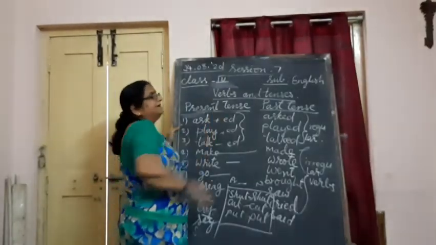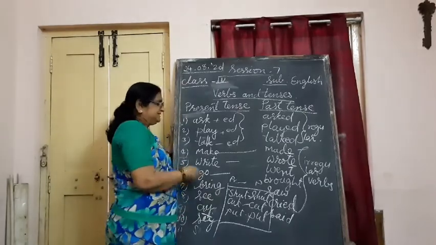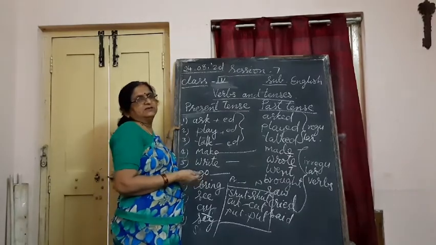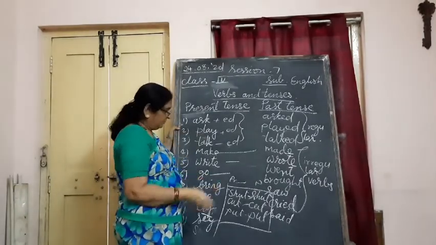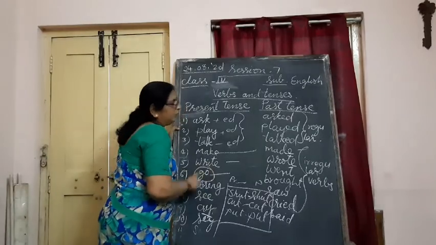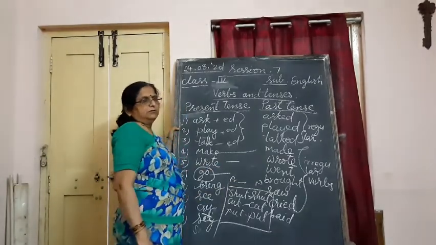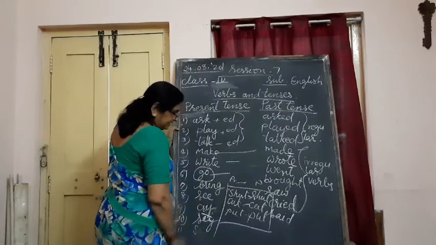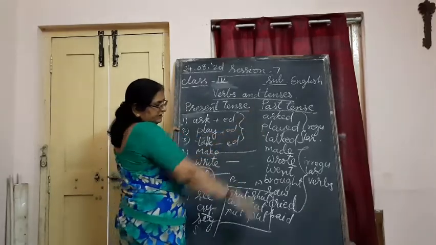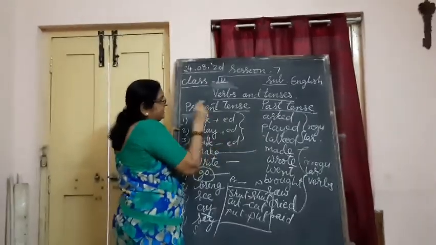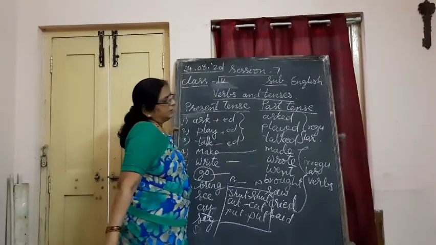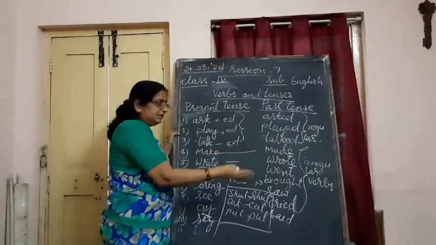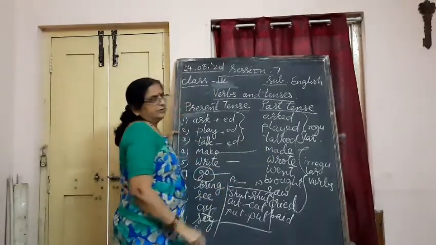First thing, by adding ed to the main root word. Second thing, we are going to change the spellings. Vowels we change or complete spellings. In case of go, it becomes went. Okay. So in this way we are changing the spellings in case of irregular verbs. Where we are adding ed to the main verb, we call them regular verbs. When we are changing complete spellings or vowels, we call them irregular ones.